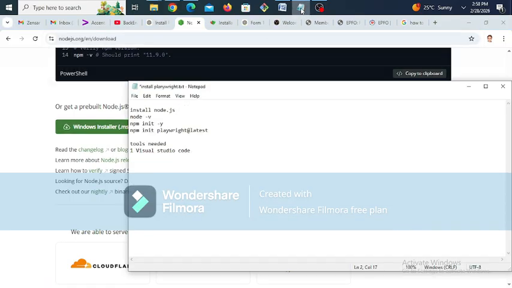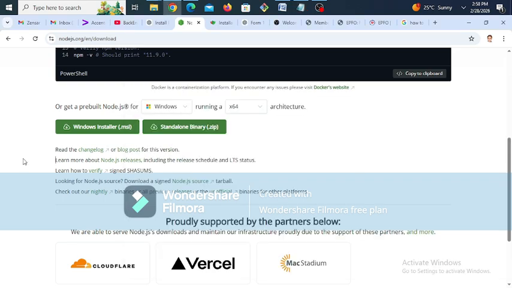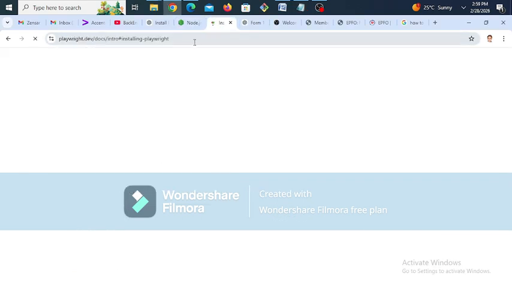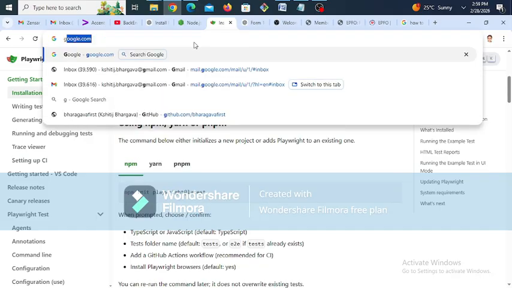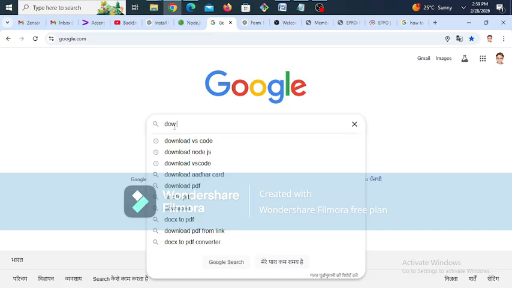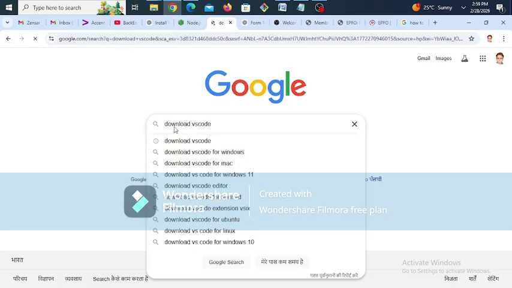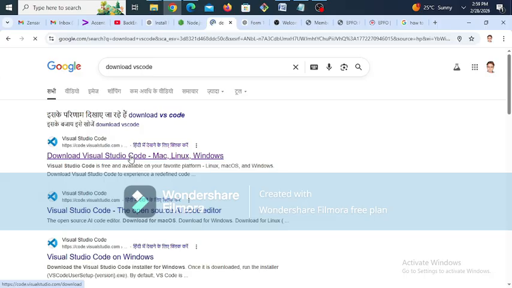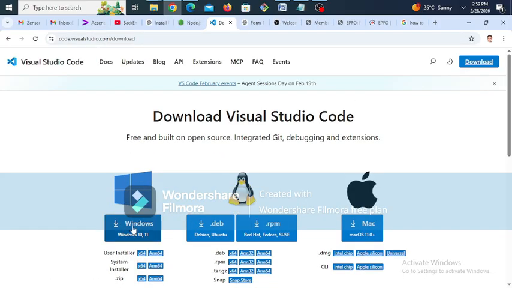And the next step would be to install Visual Studio Code. Now, how to install Visual Studio Code? We can do it from here. Download VS Code. Go here. You can download for Windows. I am using the Windows operating system, so you can download as per your operating system.